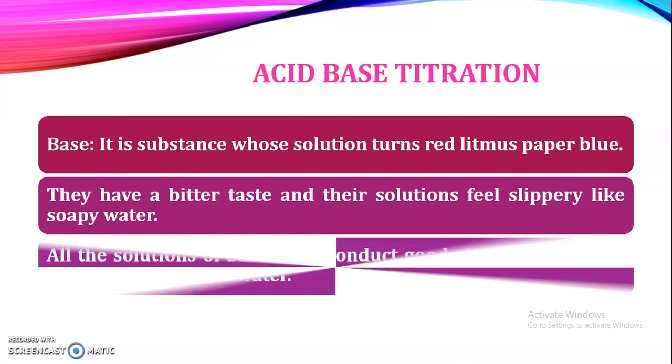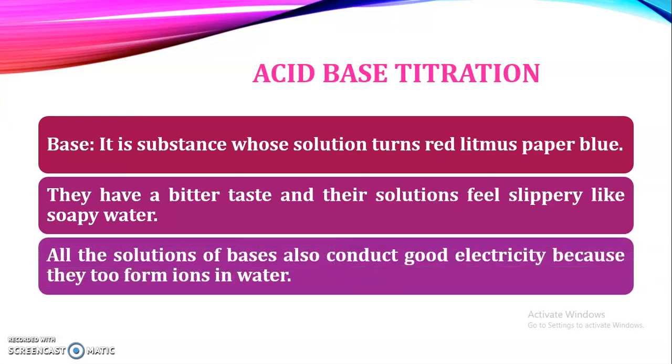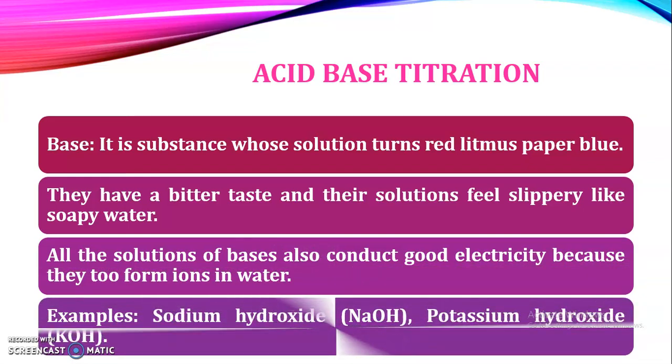Then a few examples of bases, like NaOH. All the solutions, as I said, are good conductors of electricity. Examples of bases include sodium hydroxide and potassium hydroxide. These are the common examples. Besides these, other substances also behave like bases.